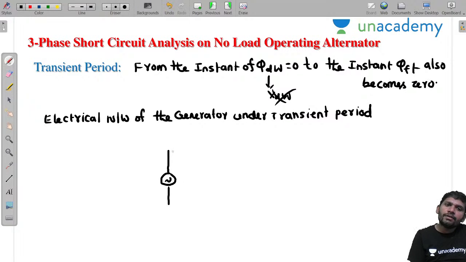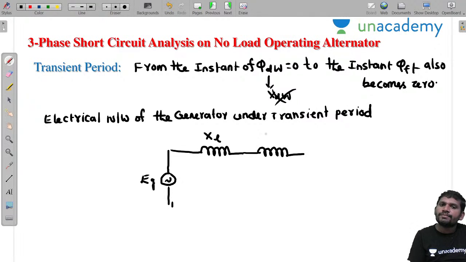It has the leakage reactance XL, and Eg is the generated voltage. Then it consists of the armature reaction reactance XA, and also the field reactance XF. But you don't consider the damper winding reactance.